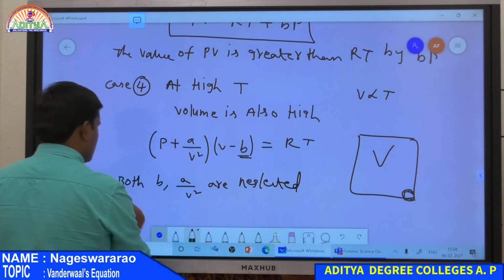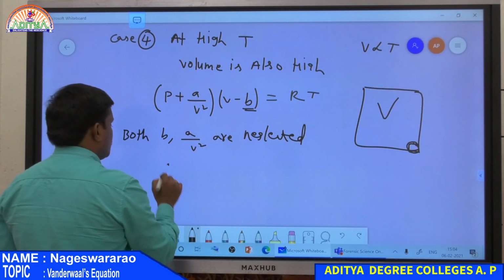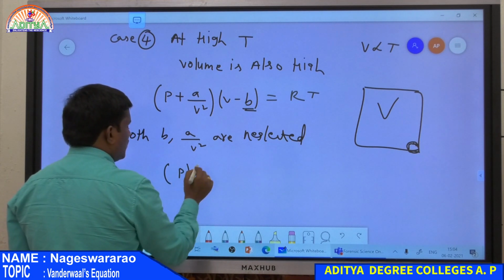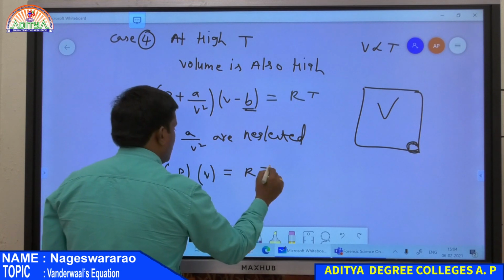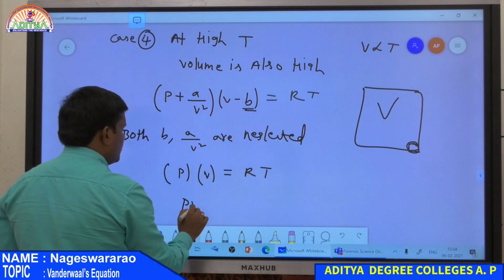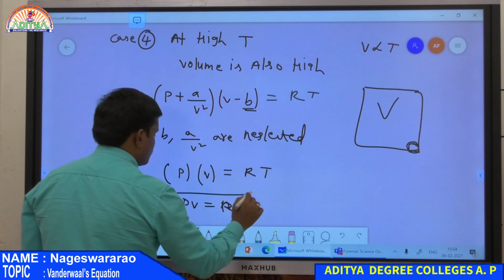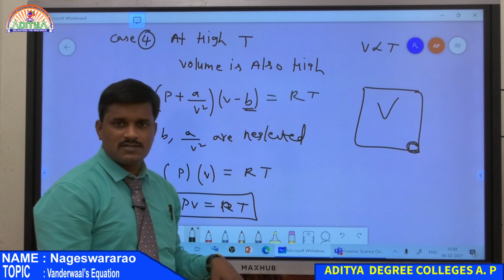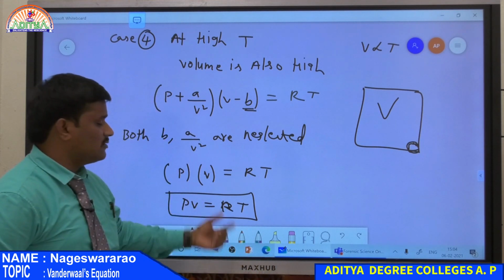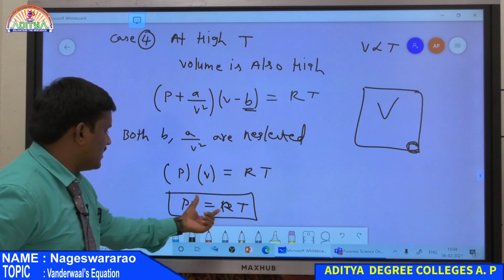Therefore we get the equation: in place of P + a/V² it is only P, and in place of V − b it is only V, which is equal to RT. Therefore simply PV = RT, the ideal gas equation.